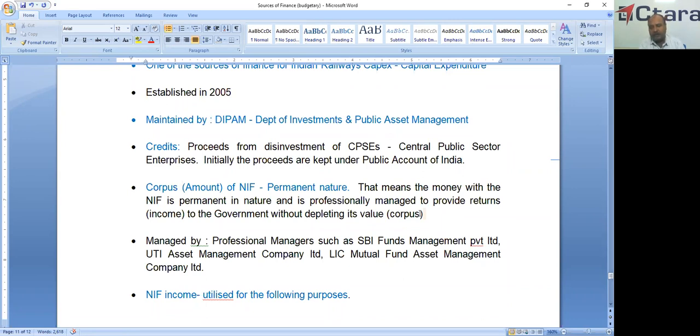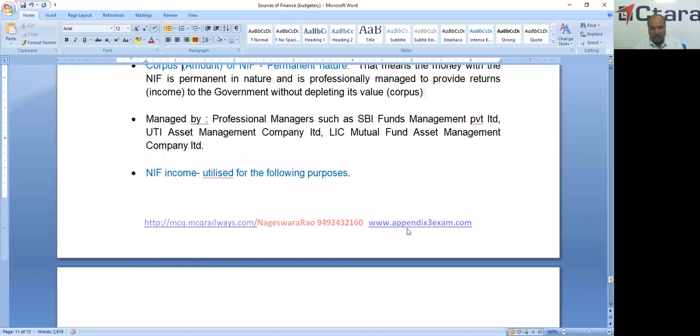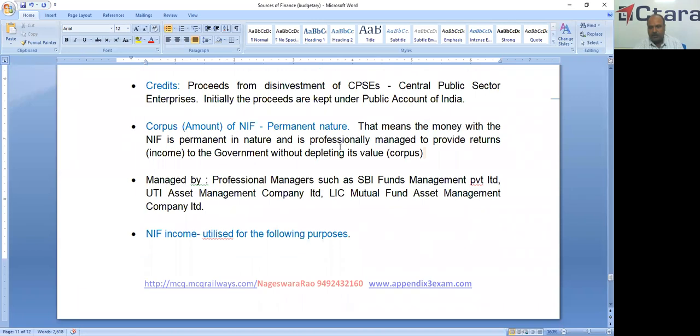So this fund is managed by professional managers, that is SBI Fund Management, UTI Asset Management Company, or LIC MF Asset Management Company. This is professionally managed. So this principal corpus amount should not be used for any other purpose, but the income is used for the following purposes.